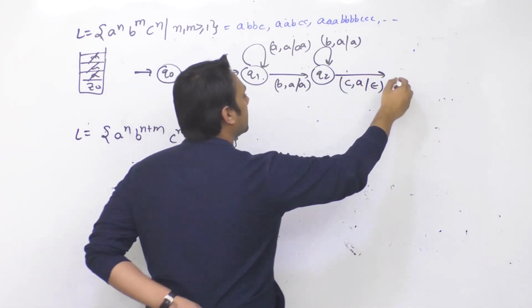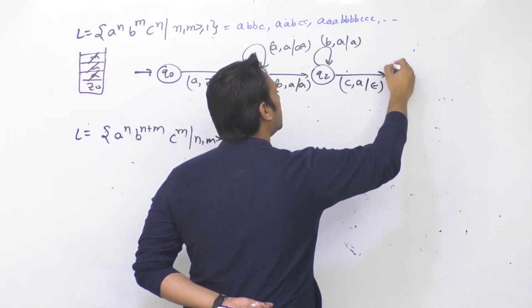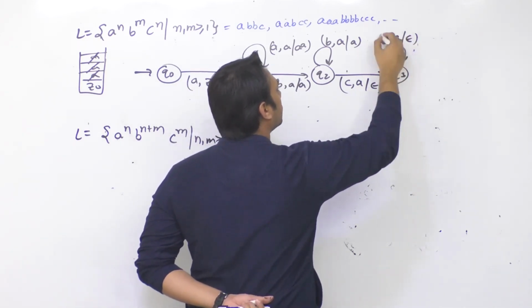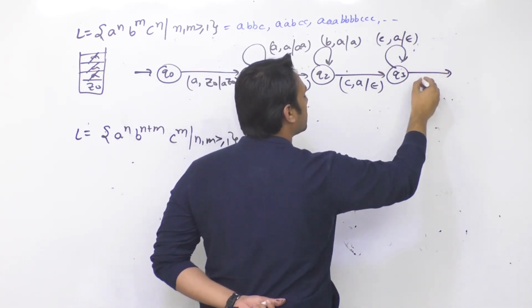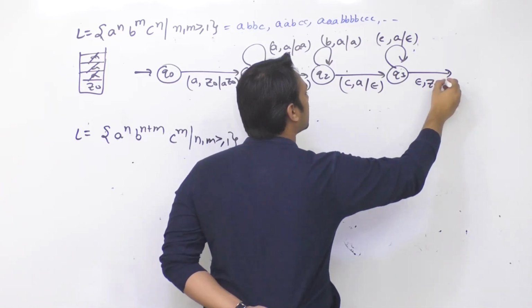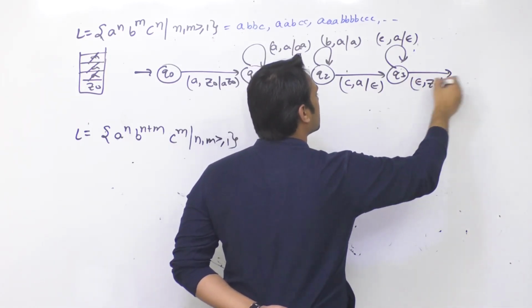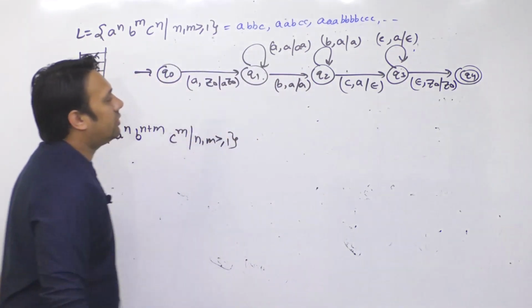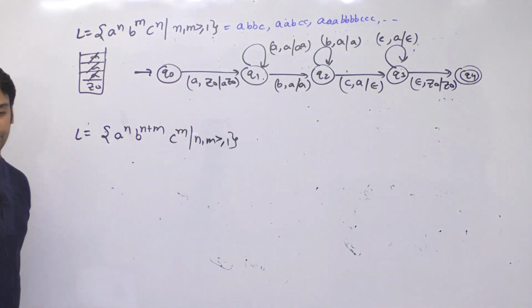I'm going to remove these A's. I go to the state Q3. So any number of C's will be there. Top of the stack will be containing A. I'm going to remove all of them. And after this, as soon as the string is finished and the stack is empty, then we say it is accepted. So this is how you can create a pushdown automata for this.